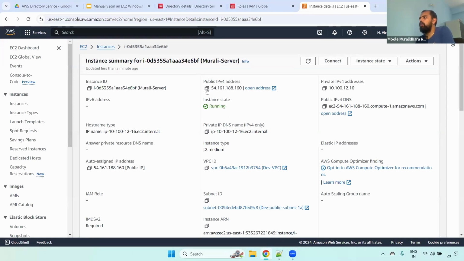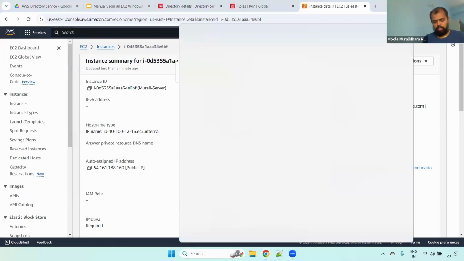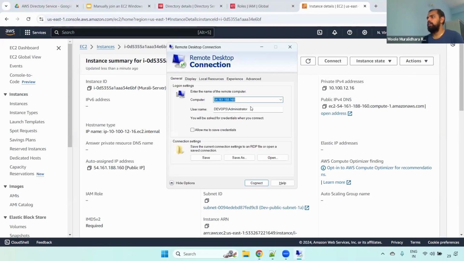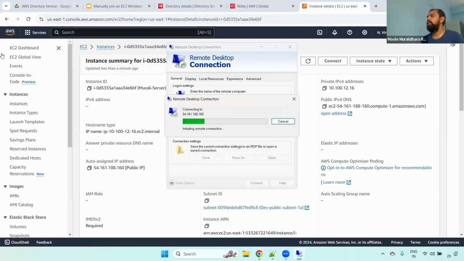Now you can copy this public IP, go to the RDP, and give it here. Instead of administrator, I'm giving our tech. The NetBIOS name is tech, right? tech/Murli, you can give it here. Now it is asking for the password. Wait for a couple of minutes.